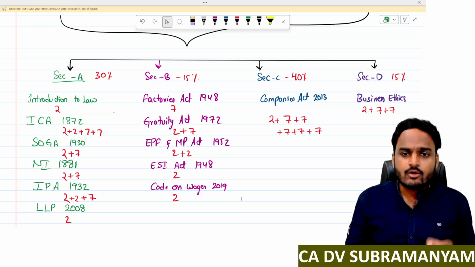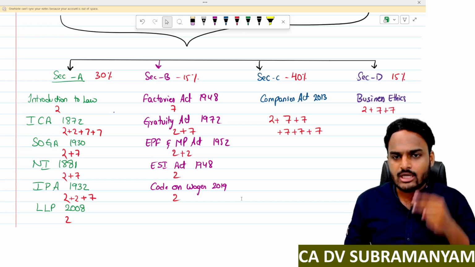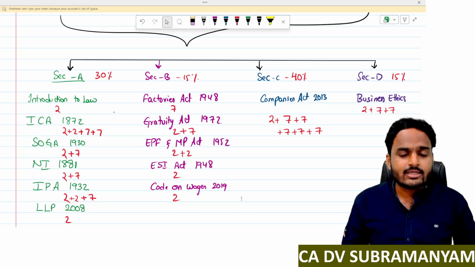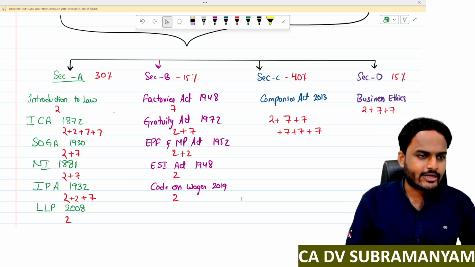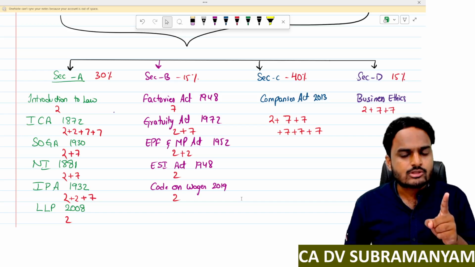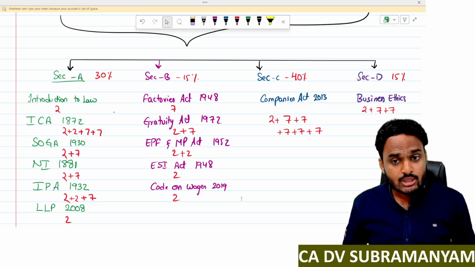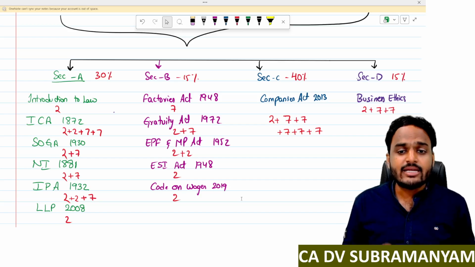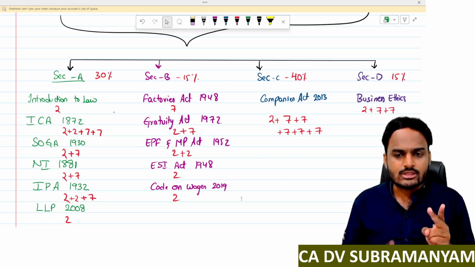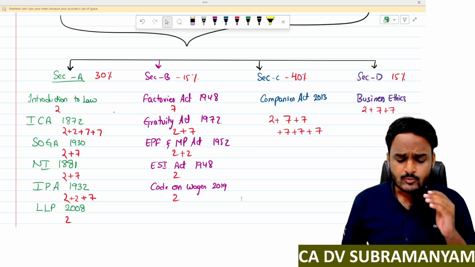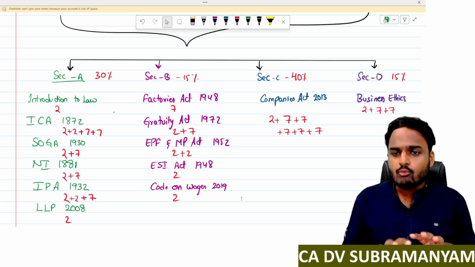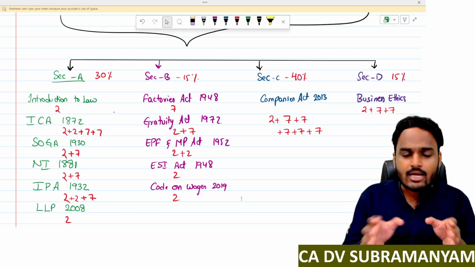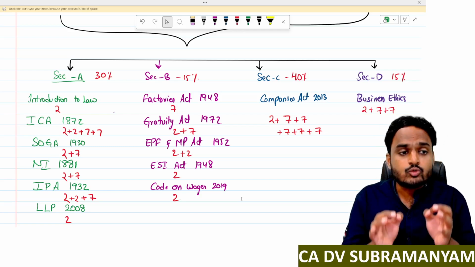From section A, from introduction to law, we got a 2 marks multiple choice question, and 2 multiple choice questions from the Indian Contract Act, and 2 questions of 7 marks from the Indian Contract Act. From the Sale of Goods Act, we got 1 multiple choice question and 1 descriptive question. From the Negotiable Instruments Act, 1 multiple choice question and 1 descriptive question. From the Indian Partnership Act, 2 multiple choice questions and 1 descriptive question. From the LLP Act, we got 2 marks. I'm not telling you this is a final thing, or that the final examination will come in this manner. I'm just segregating to give you one advice.